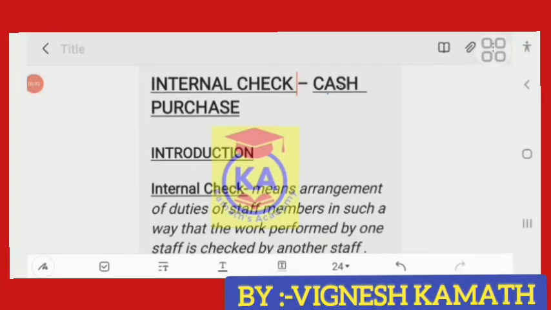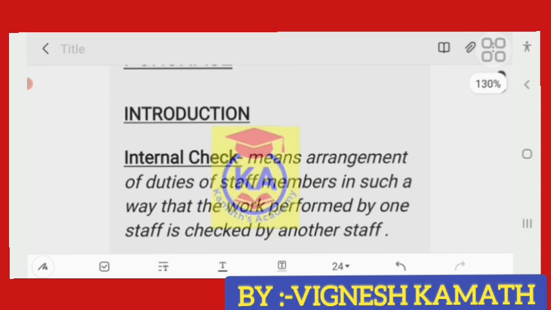In this video, we will be discussing internal check for cash purchase. First, as a part of the introduction, let's discuss the meaning of internal check and the meaning of cash purchase. Internal check means arrangement of duties of staff members in such a way that the work performed by one staff is checked by another staff. In simple terms, internal check means one person checks the work done by another person. So that is the meaning of internal check.